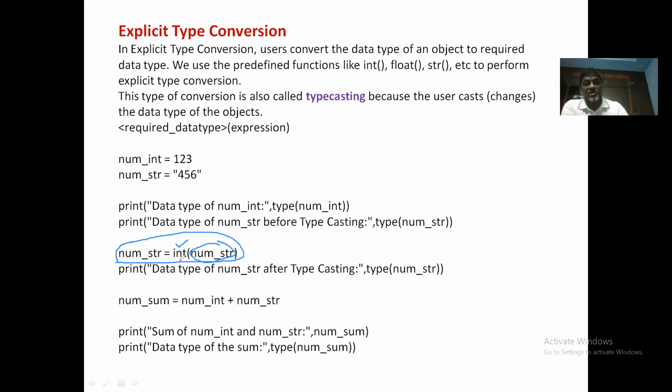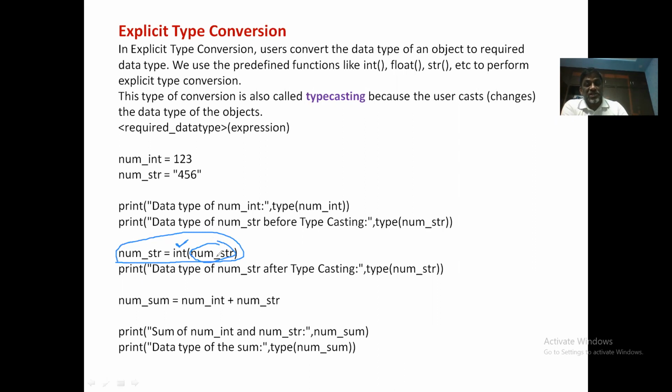This is called typecasting. Int of numstr. You can convert it into float also. Float of numstr. So use the corresponding data type into which you want to convert a particular data type. This is forceful conversion. We call it typecasting or explicit type conversion.